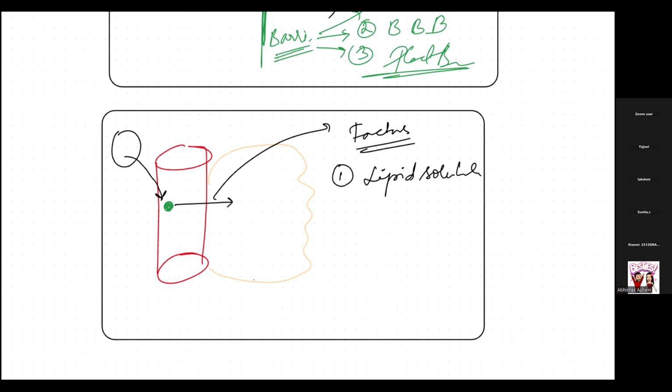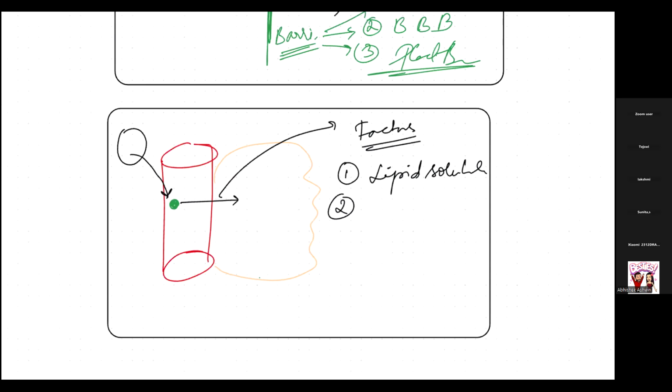Now another thing is ionization. We'll be seeing how, when a drug gets ionized, it becomes very easy to excrete, whereas if the drug is non-ionized, then it gets stored. We'll see all of this, don't worry. The third thing is vascularity. Whenever an organ or a tissue is more vascular, it will carry more blood, so more drug will be there.